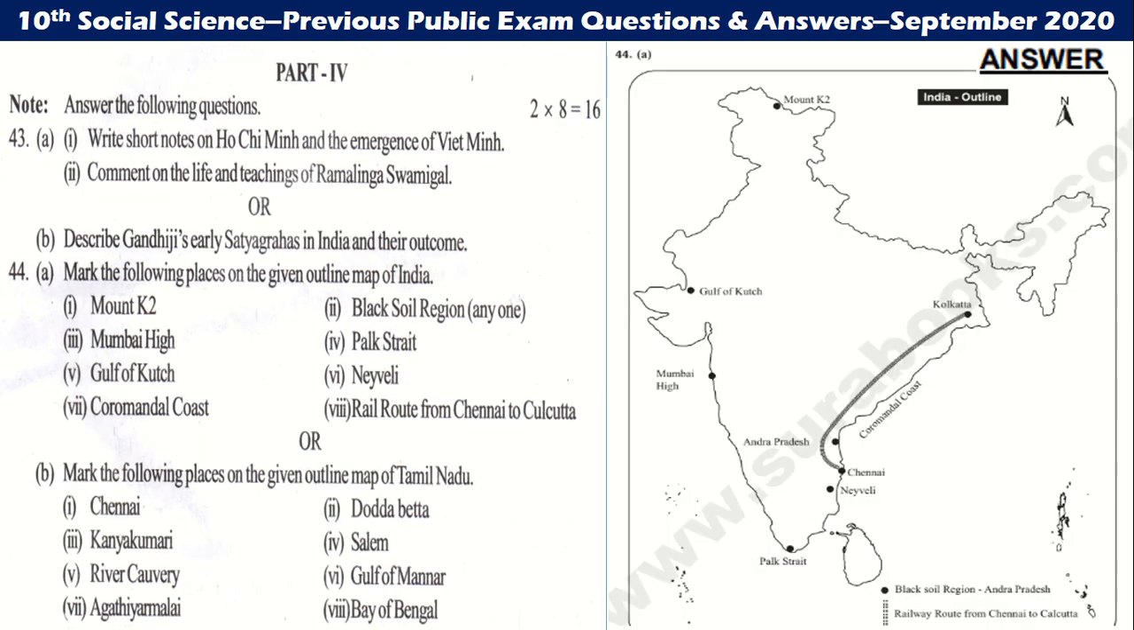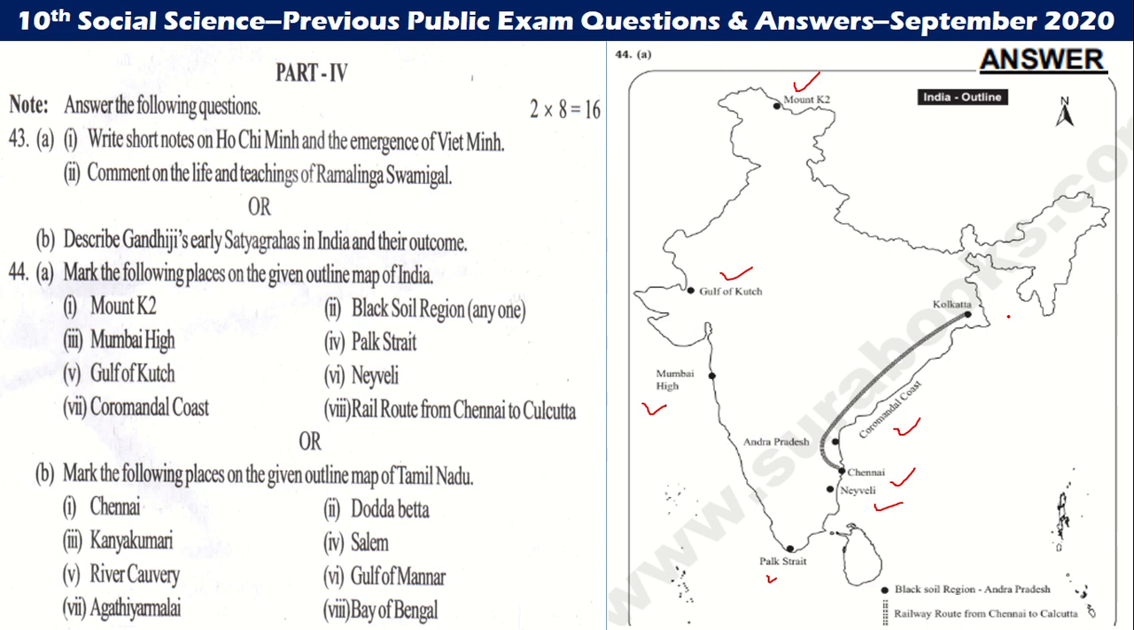Let us go to the map now. This map, they said, Mount K2 is here. And the next one, Mumbai High is here, and Gulf of Kutch is there, and Coromandel Coast is here. Black soil is marked here. Then goes to Palk Strait, this is there, and then Neyveli, the rail route from Chennai to Calcutta goes, that is all.